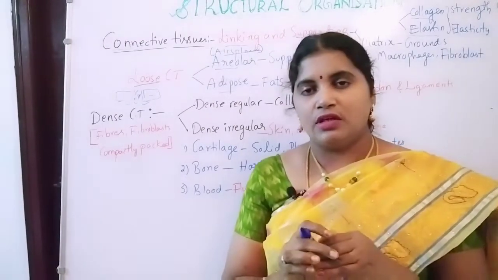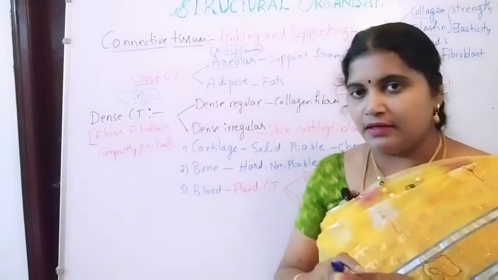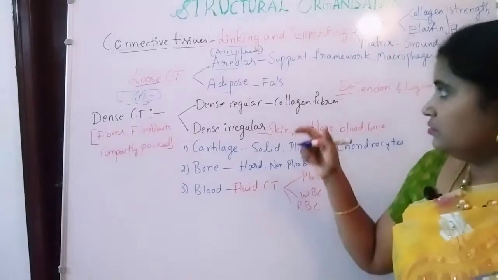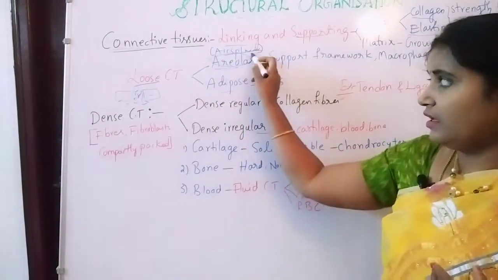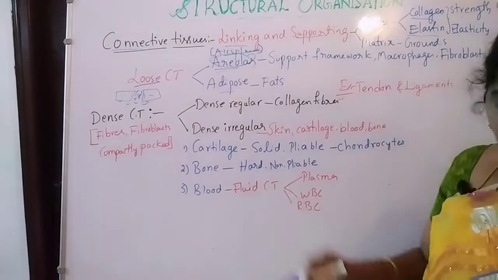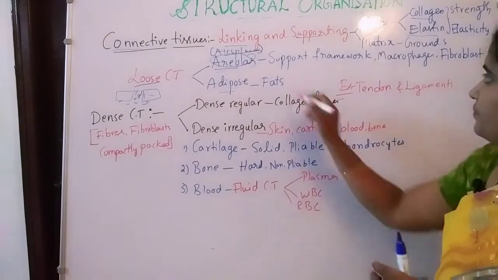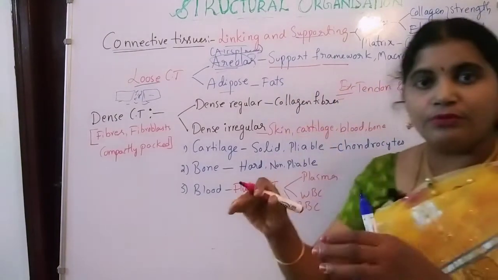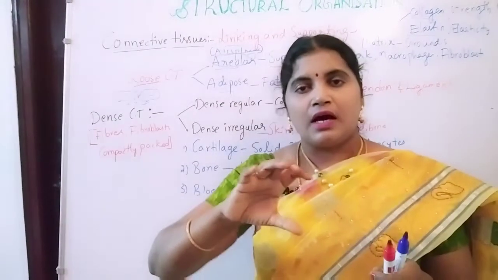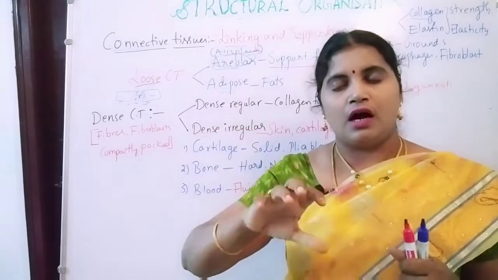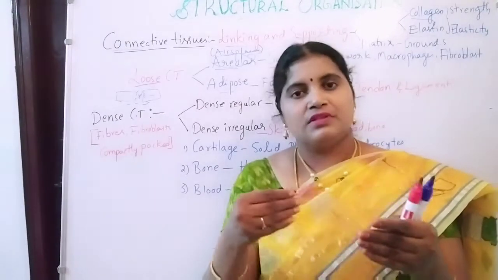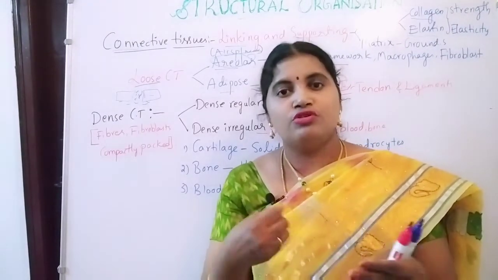Inside the areolar tissue, it contains many structures like fibroblasts, mast cells, macrophages, and even fibers. The main function of areolar tissue is to support the framework of the body, mainly the arrangement of the lungs, heart, and kidneys. There must be a proper gap between the organs, then only they can move freely.